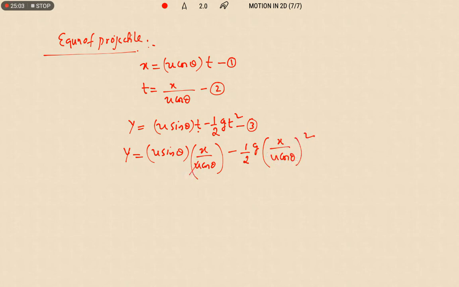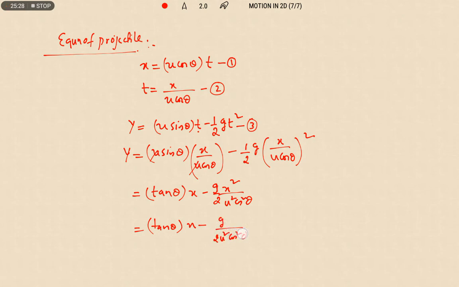So u gets cancelled, sin by cos is tan, so tan theta into x minus half g x square by u square cos square theta. So we write this as tan theta of x minus g by 2u square cos square theta into x square.